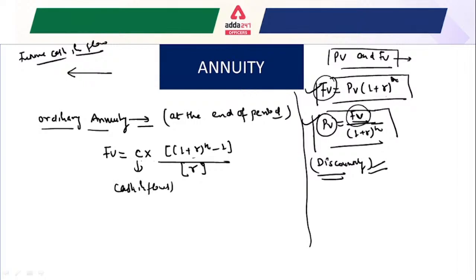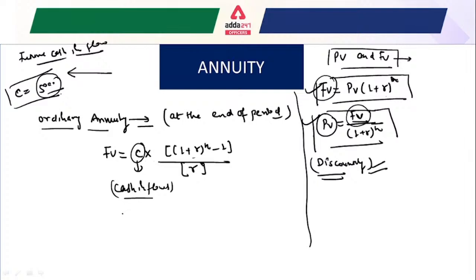Suppose that our monthly insurance payment is 5,000 rupees. Here the cash inflow will be equal to 5,000, because this is our cash inflow. This is the value of your C.